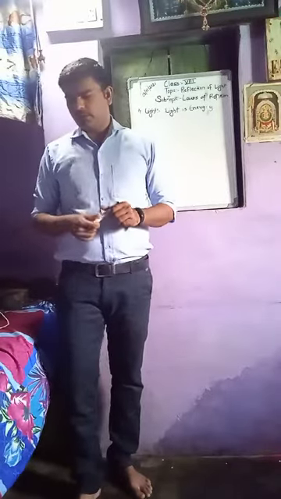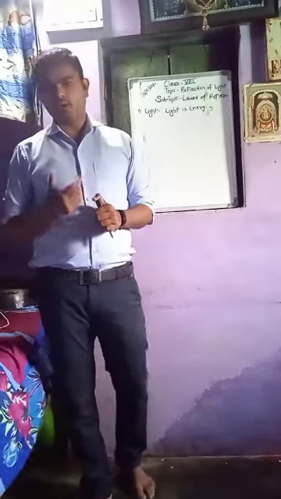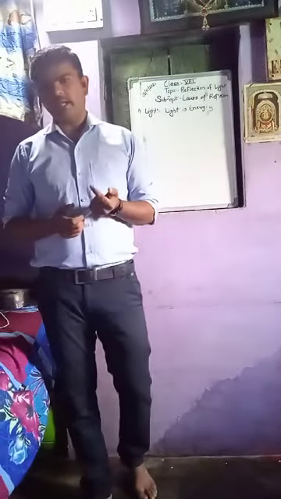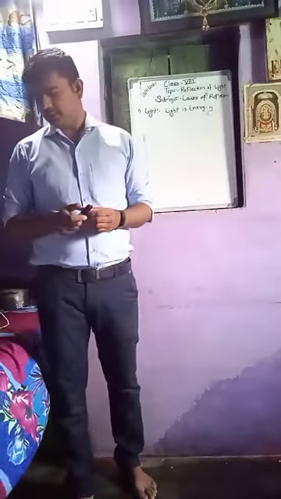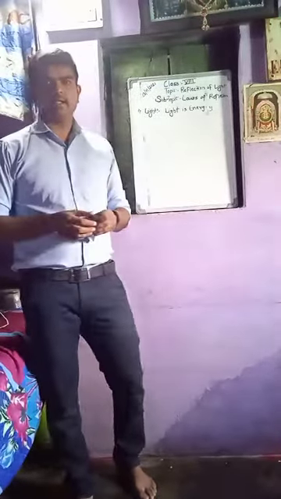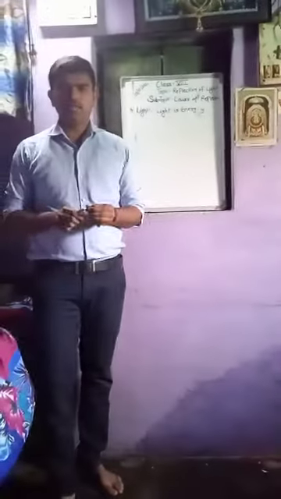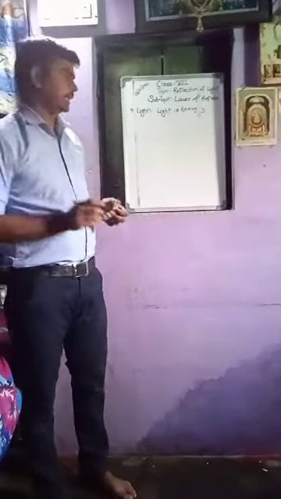So what is the definition of the reflection of light? The definition is like this: when light rays fall on an object, their direction changes and they turn back. That is known as reflection of light. We can see it with an example.